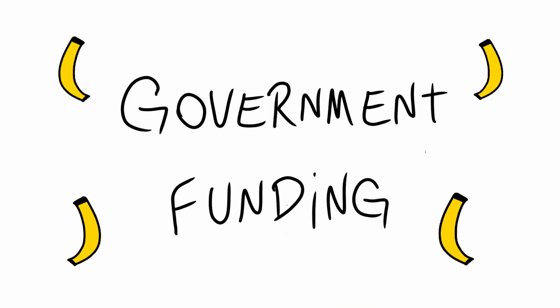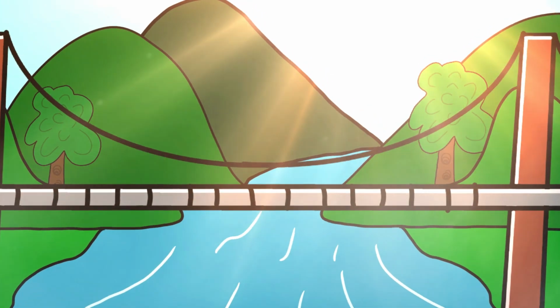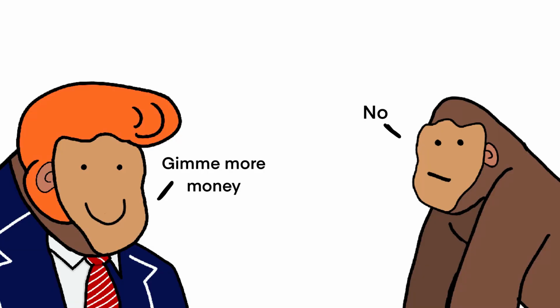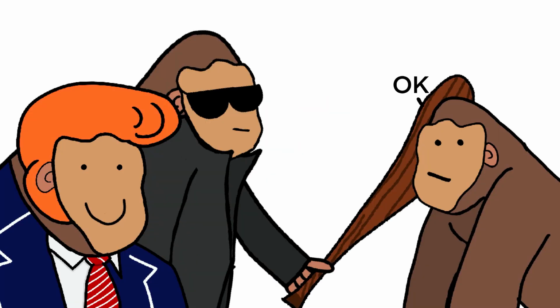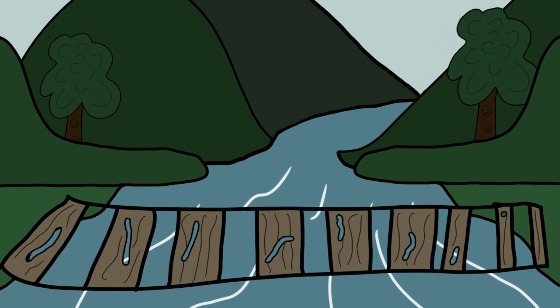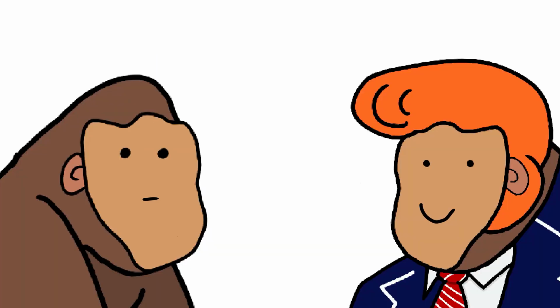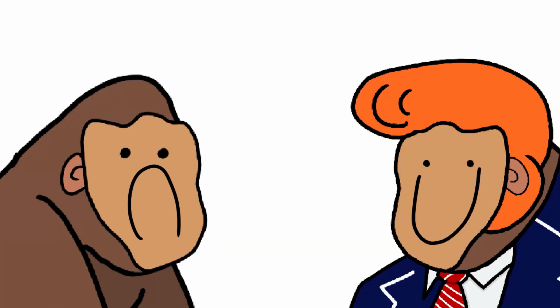Government funding. Government wants to build big, shiny concrete bridge to cross the river, so he needs money. Monkey President creates tariff to make money. Monkey government then uses money to build weak wooden bridge, and the rest of the money goes missing. Jungle monkeys become more sad, but government monkeys happy.